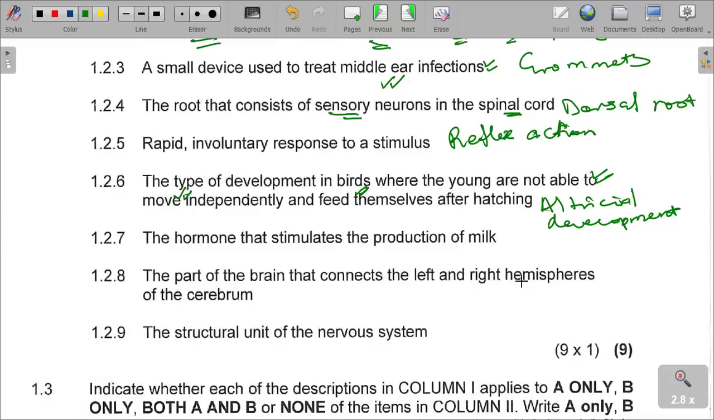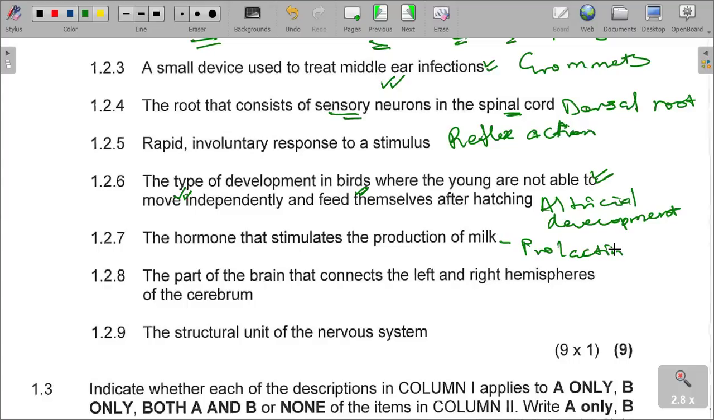And then number 7, the hormone that stimulates the production of milk, what is it? It is prolactin hormone that is responsible for production of milk. It is secreted so that all mammals can produce milk to feed the young ones.